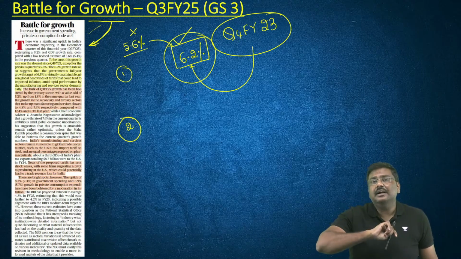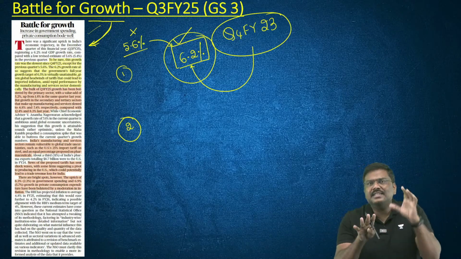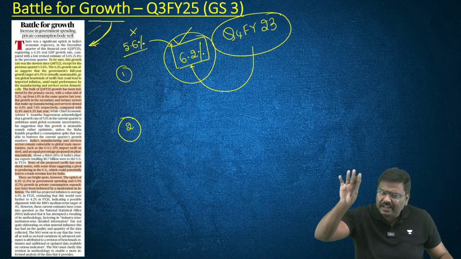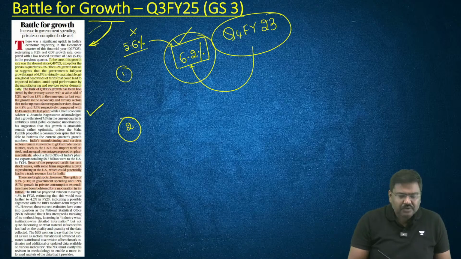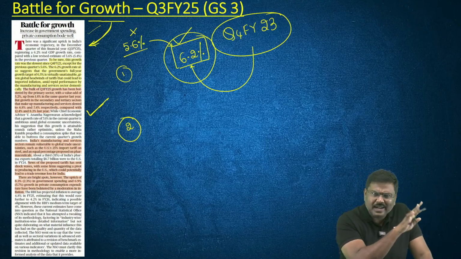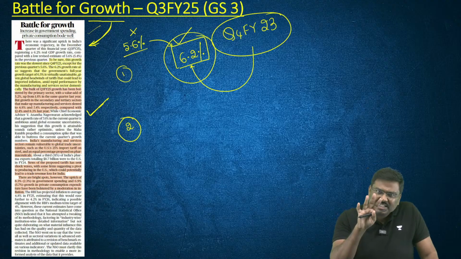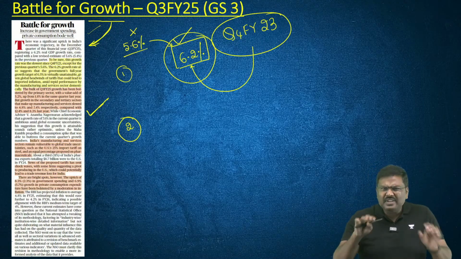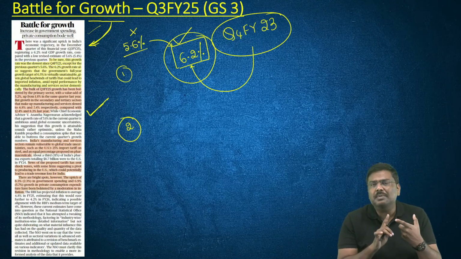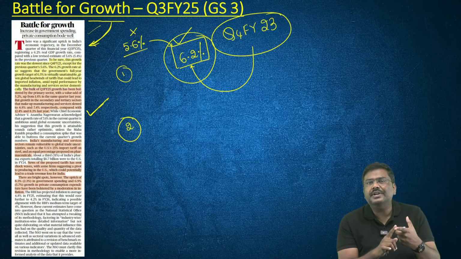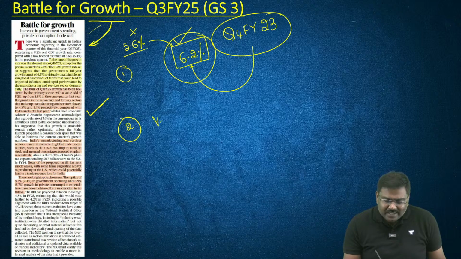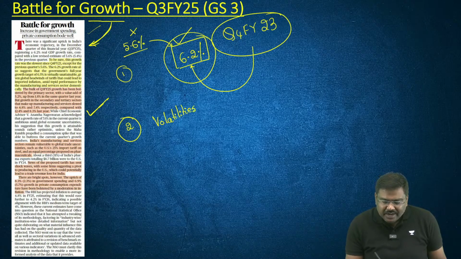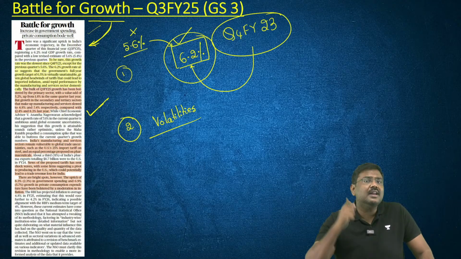Having said so, please understand, the chief economic advisor says that we will be able to achieve a good growth rate in the fourth quarter, and as a result of that, we will be able to achieve the targeted growth rate for the current financial year. But the experts are skeptical. Many of the experts are skeptical whether we will be able to achieve the targeted growth rate for the current financial year. Reason being, the volatility and uncertainty in the international market.